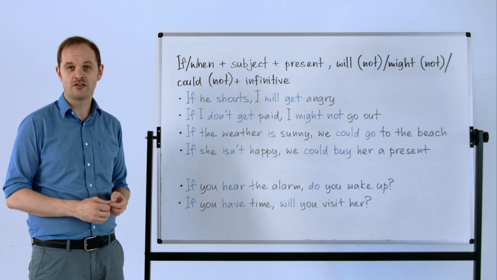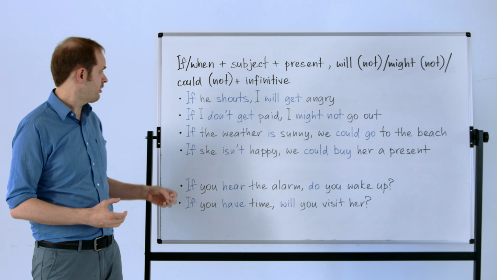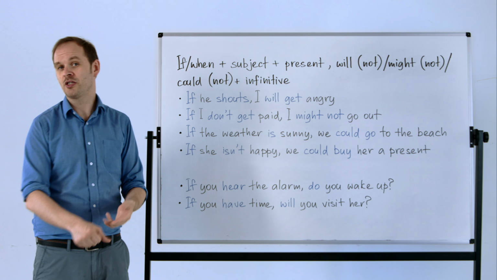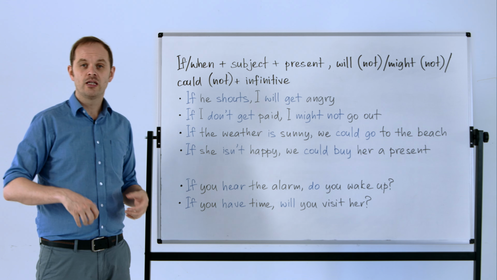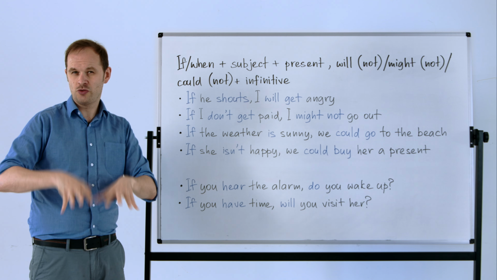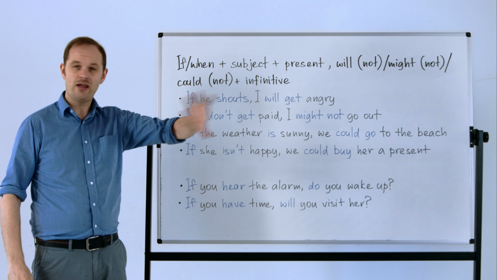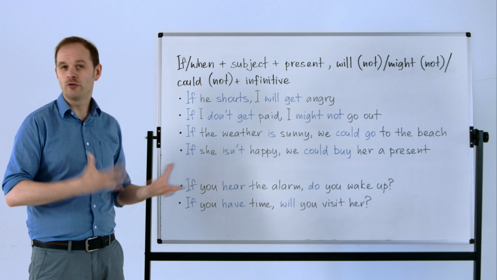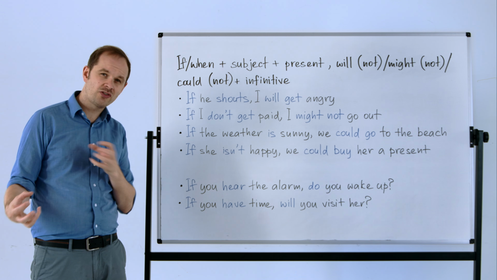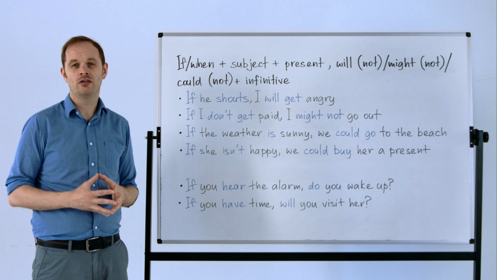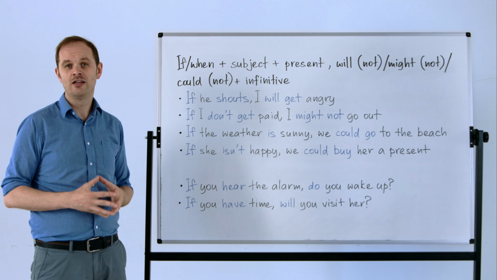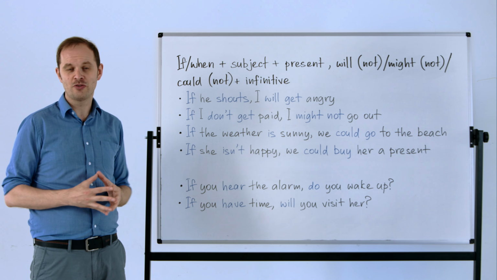Then we looked at first conditional. First conditional, remembering, is if with present and then future forms, maybe might, maybe could, probably will, in terms of talking about how the situations at the moment can influence the future, possibly. So by combining all of these things, you can talk about situations now and in the future in quite complicated ways. And to check that you've understood the lesson and to check you've understood everything we've been talking about here,